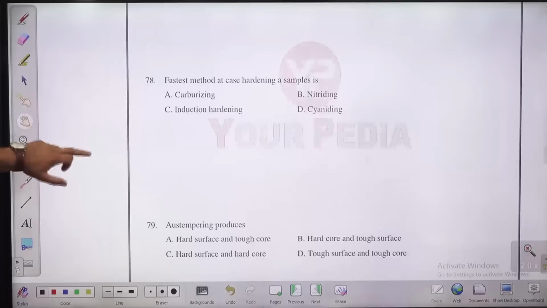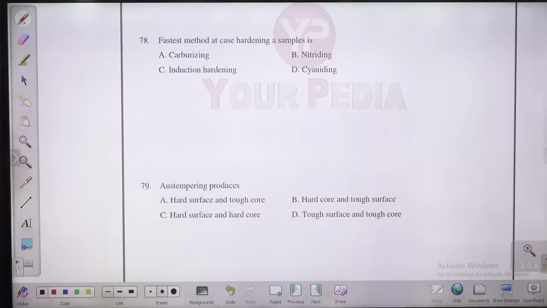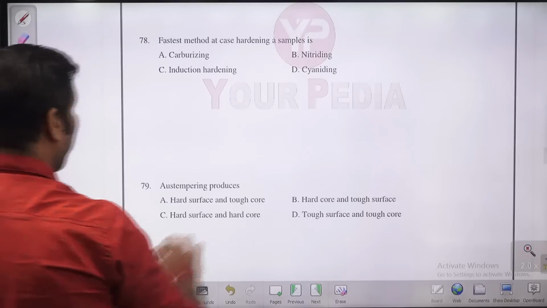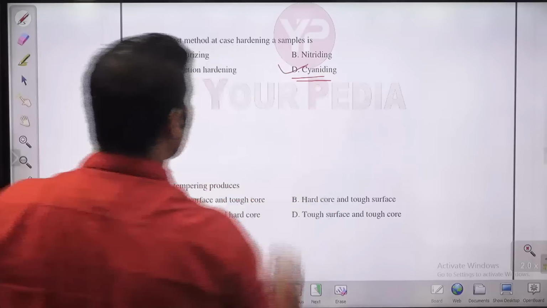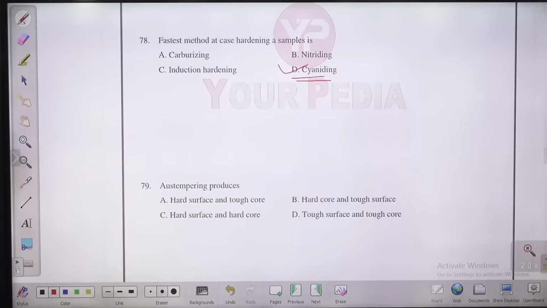Fastest method of hardening a sample. 78th question. Fastest method of case hardening. Which method is the fastest for case hardening, guys? What will you say? Cyaniding is a method which is very fast and quick. So you can answer cyaniding for this question.